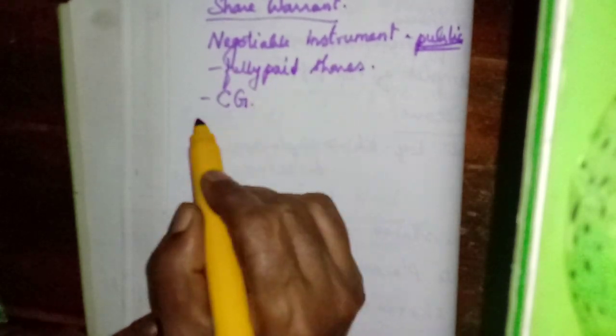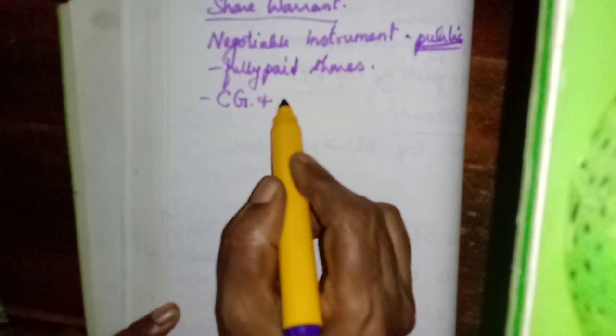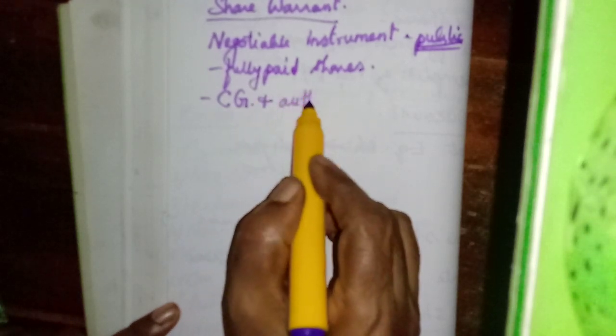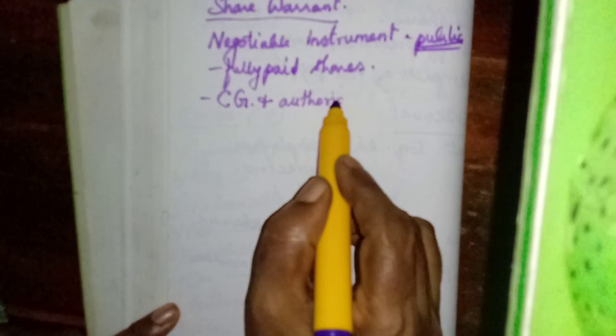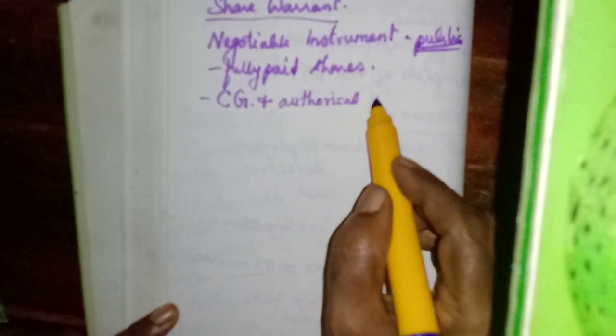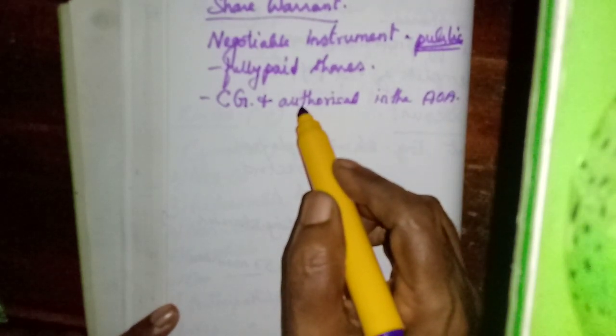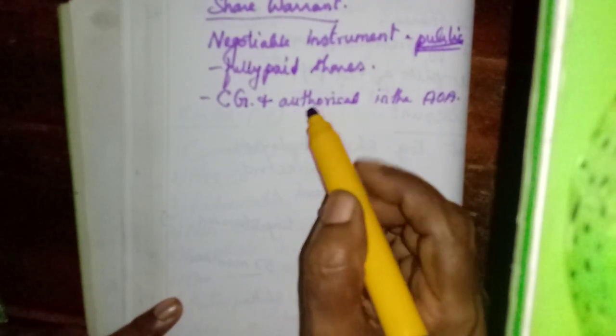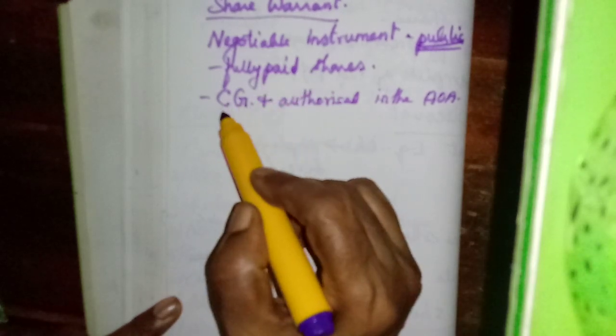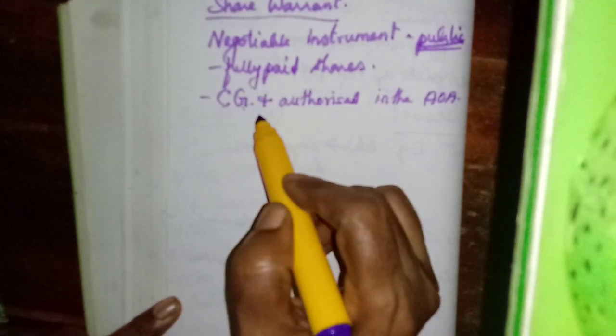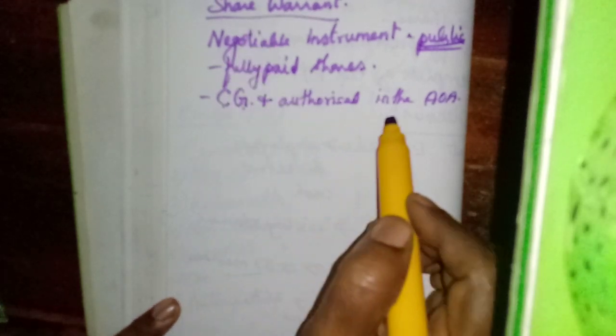And the issue must also be authorized in the articles of association of the company.